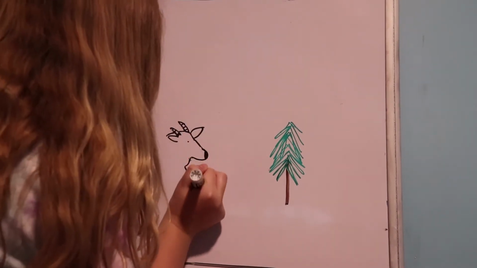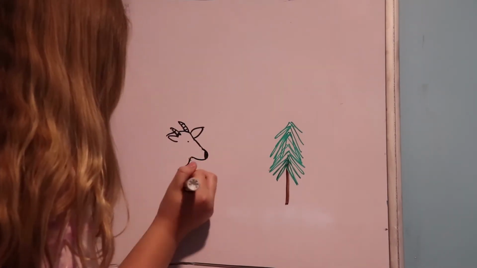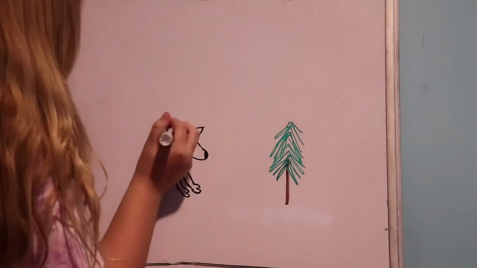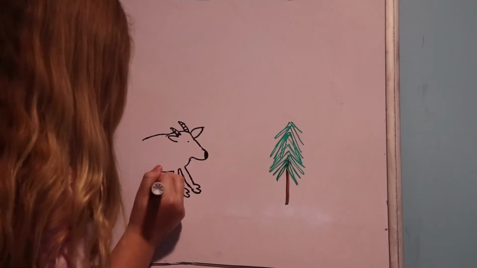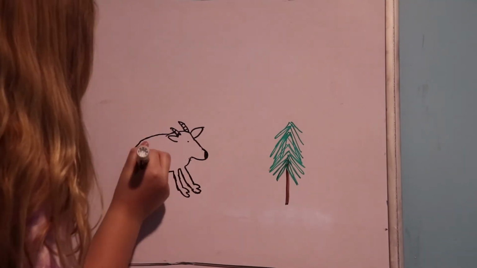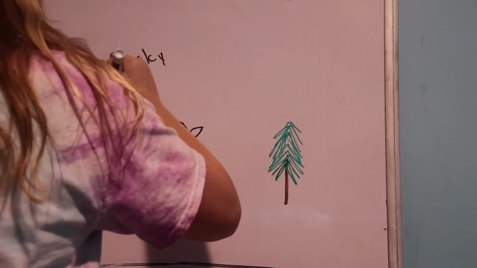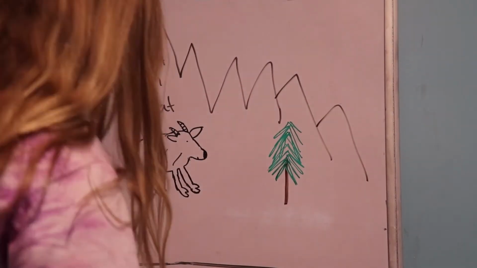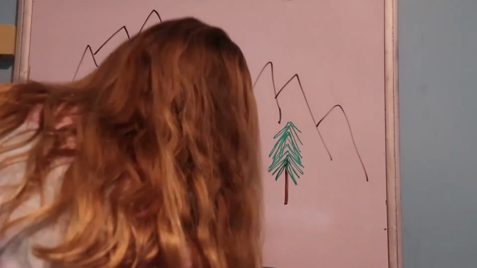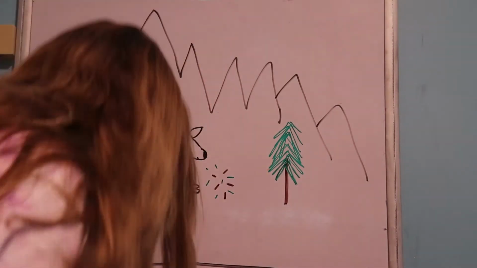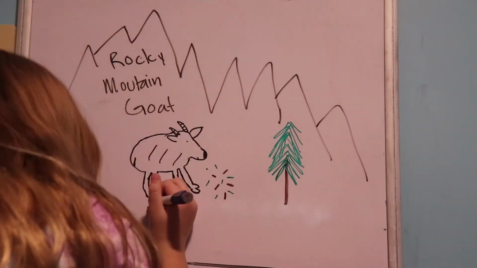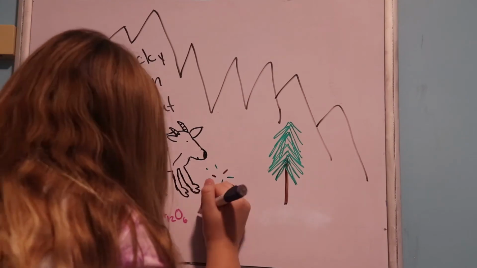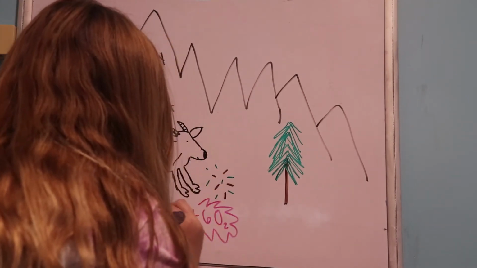Then comes along a Rocky Mountain goat to eat the twigs and leaves from the alpine trees. As the Rocky Mountain goat breaks down the molecules of glucose and 6 oxygen molecules, this creates another mini explosion and cellular respiration occurs once again. This leads to the molecules reforming into 6 carbon dioxide, 6 water molecules, and ATP energy.